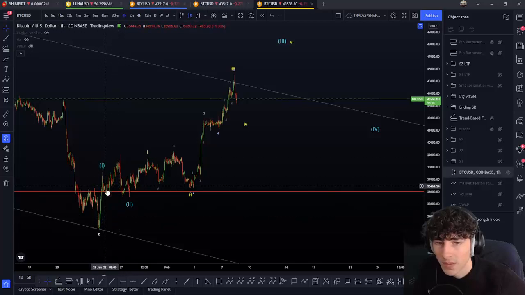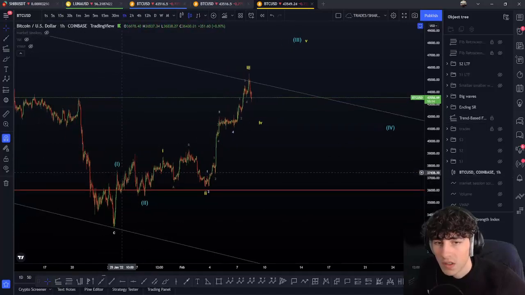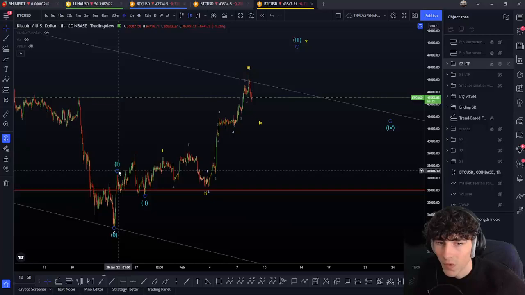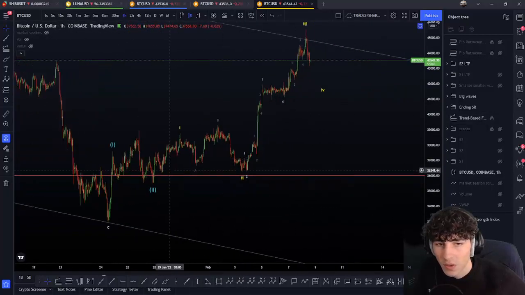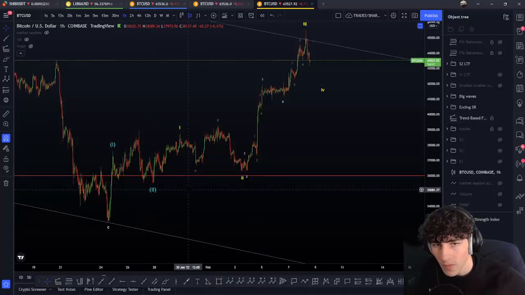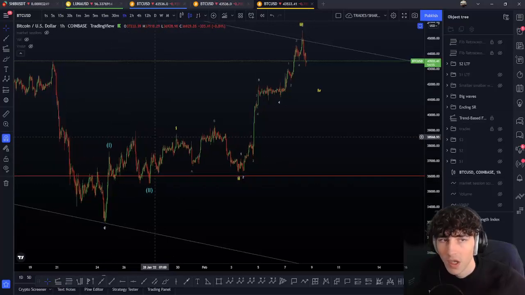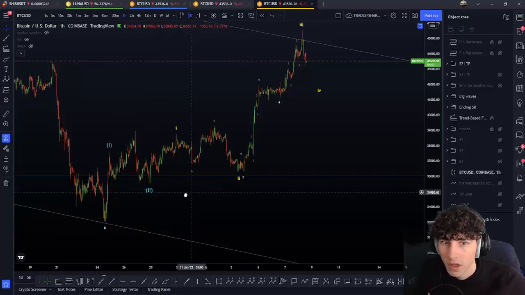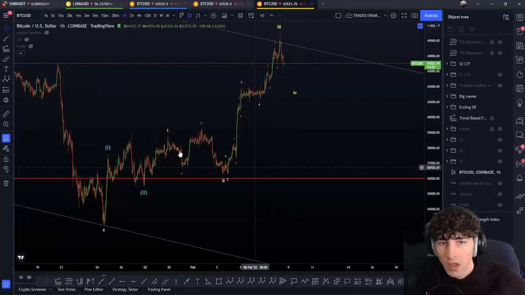I count an ABC, but nothing else. So here I will be a lot more with an ABC flat. Now I don't really like this idea too, because of the low here, this is really weird. On Coinbase, the low is here, on Bybit, the low is here, on other coins the low is here, on other brokers' price the low is here. That's why here I'm going to take the case that we have done a flat. I'm going to accept that we have done a flat here, so I'm going to add the wave 1 and a wave 2 like this on my account, okay?